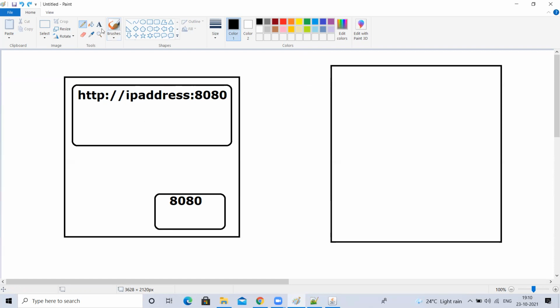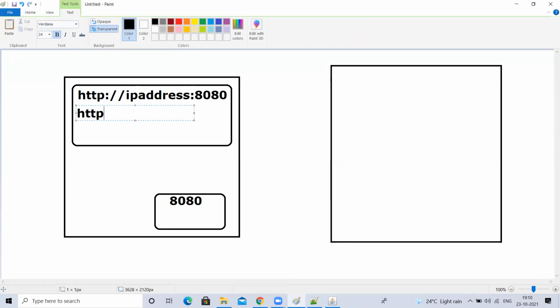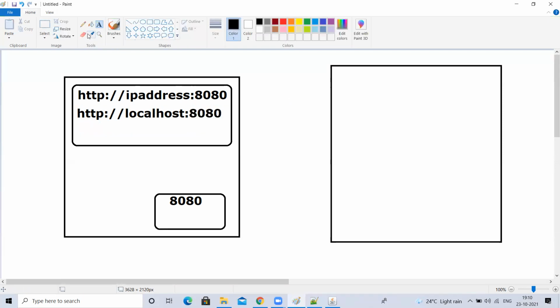But instead of this, what you can do is type http://localhost:8080. Localhost means my local machine, wherever my browser is, the same operating system. So the request need not go out and come back; it can directly come. I need not know the IP address of my machine either, because I am saying in the same machine where my browser is, I have Tomcat running on 8080. Not only Tomcat, any application running on 8080 port number, the request will be redirected there.